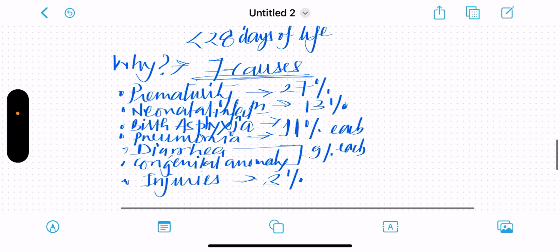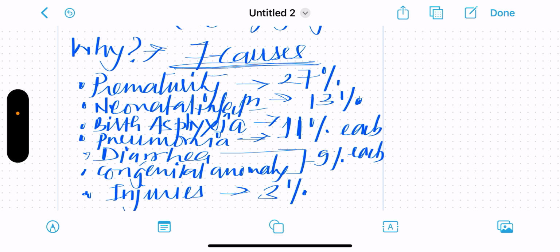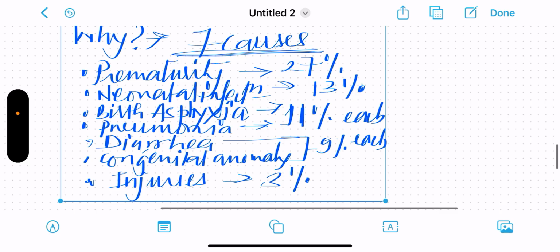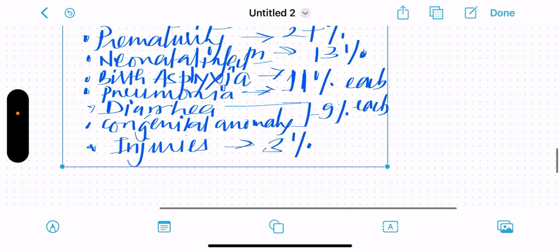Now what are the causes because of which the children in our country are dying? There are 7 causes that have been listed. One is prematurity, that is 27%, neonatal infection, that is 13%, birth asphyxia and pneumonia, that is 11% each, diarrhea and congenital anomalies, that are 9% each, and injuries 3%. Okay.